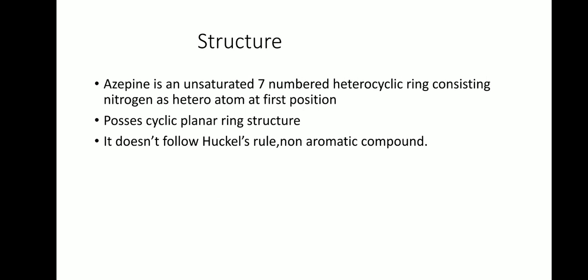It possesses a cyclic planar ring structure and there are 3 double bonds present in the ring, and in addition to these 3 double bonds there is an unshared pair of electrons on the nitrogen atom, so it contains 8 pi electrons in total. This system follows the 4n pi electron system and it is considered an anti-aromatic compound, and it does not follow Huckel's rule. So it is a non-aromatic compound.